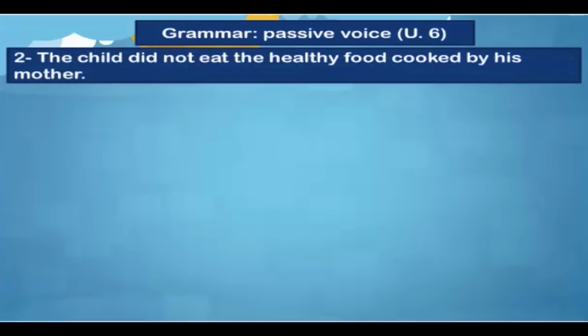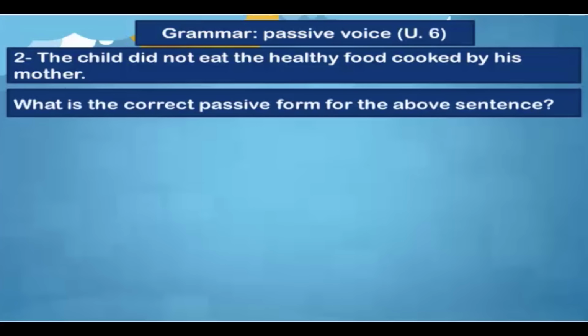Okay. Question number 2 would be about passive voice. The child did not eat the healthy food cooked by his mother. Try to analyze the sentence. The child, this is the subject of the sentence. Did not eat, this is the verb in the negative form and it's in the past simple. And the healthy food, this is a noun phrase, the object of the sentence. And you know that in order to change a sentence into passive, we should be able to locate the object to start the new sentence with it. So, what is the correct passive form for the above sentence?